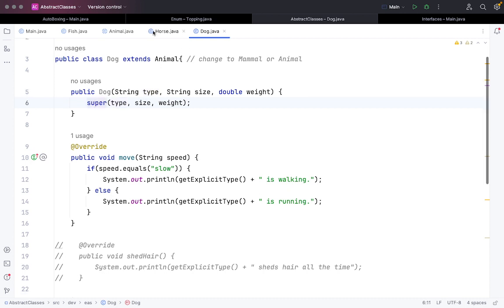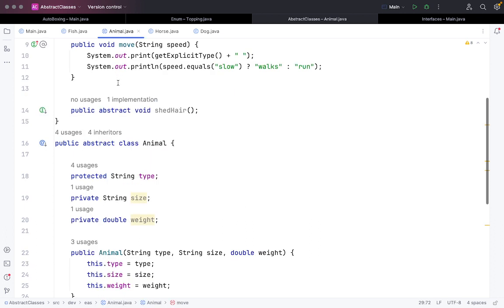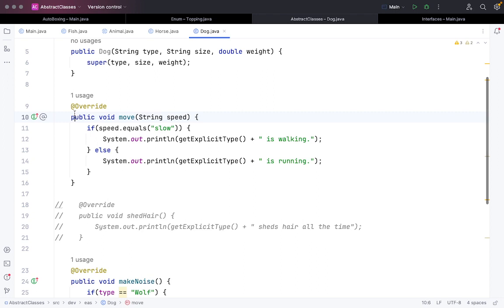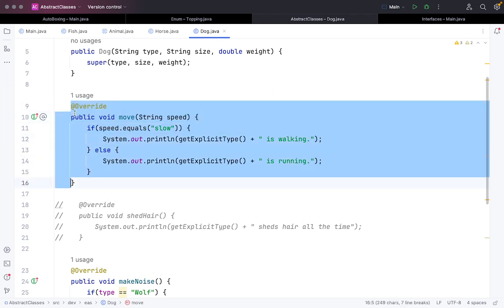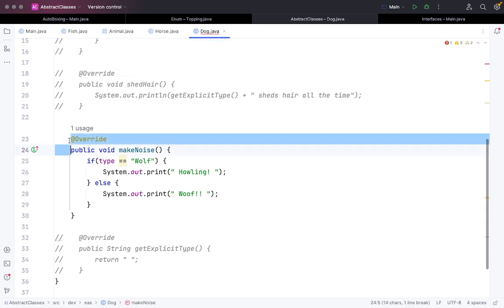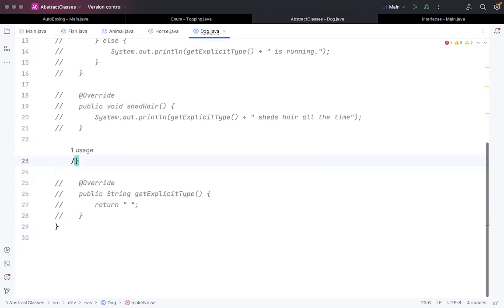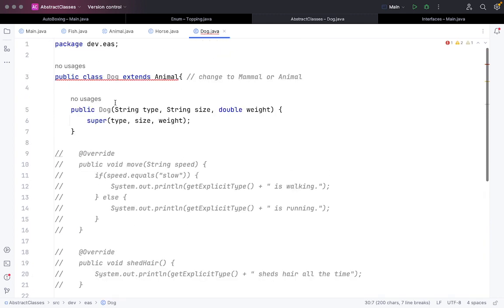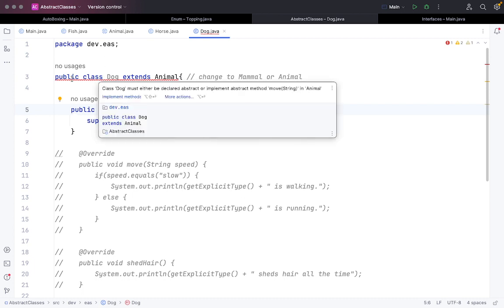Also, another thing that you will get here is, let me comment a few things to let you know. If I just write a constructor and extend it, it will give me an error in the red line.